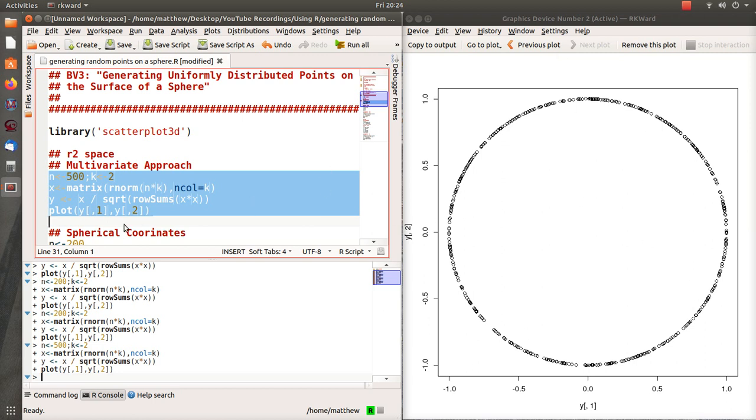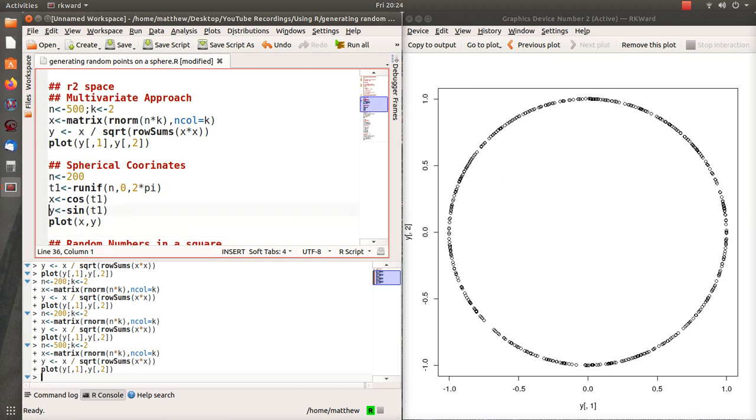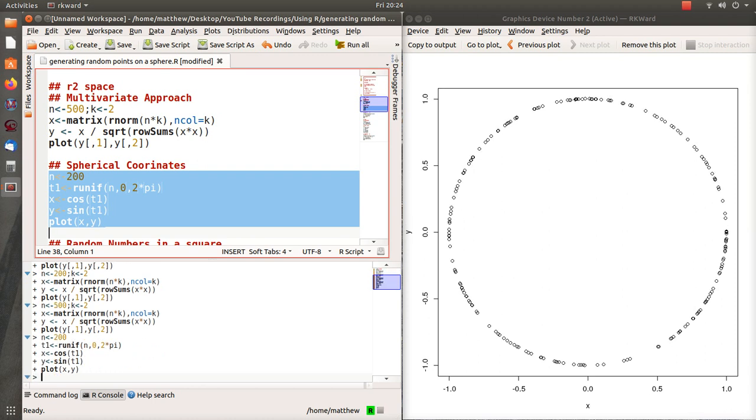But that's one approach. And I read one article. They didn't talk about the theory of why these three methods work. They plotted it, and they also investigated which approach is most efficient. They determined that doing it this way with the multivariate normal distributions is by far the most efficient way to generate points around a sphere. Now here we do spherical coordinates. In this approach, we generate the random angles and then plot them back in spherical coordinates. When you do that, you get points around a sphere.